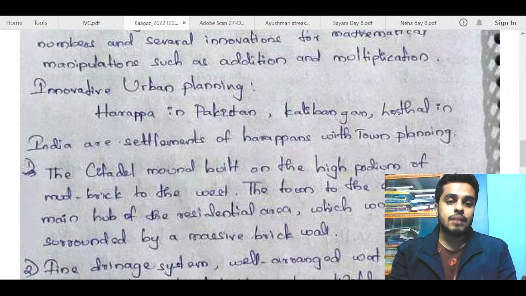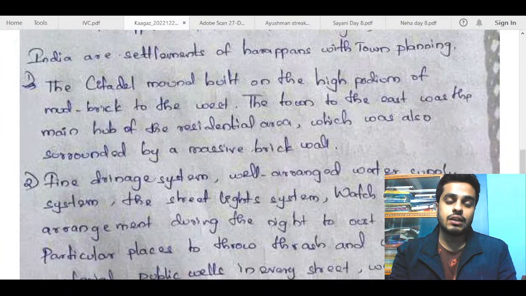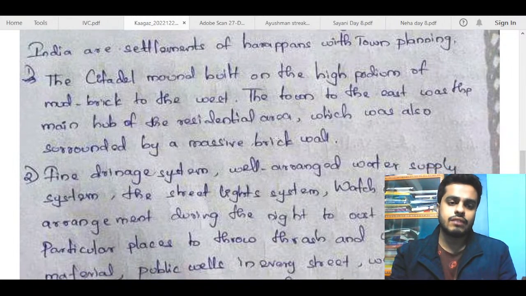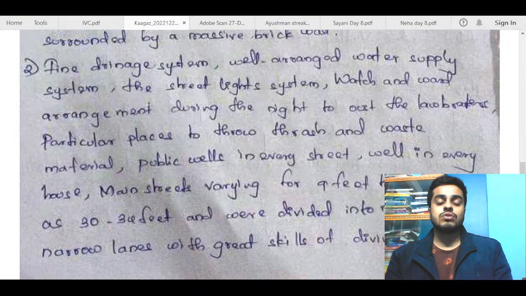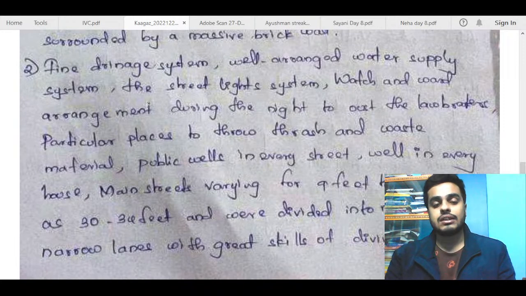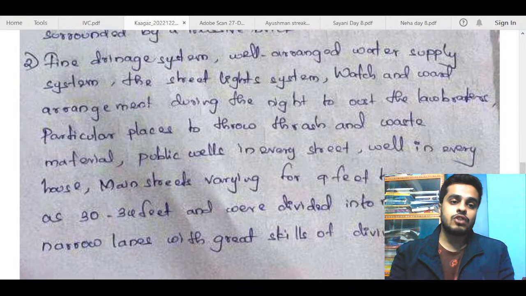Innovative urban planning: Harappa in Pakistan, Kalibangan and Lothal in India are settlements of Harappans with town planning. So here you can talk about those roads and drainage system and all. Citadel mound built on a high podium of mud brick to the west. Town to the east was the main hub of the residential area, which was also surrounded by a fine drainage system. For example, you have talked about the drainage system earlier also, and again here you are mentioning it. So you understand there's no benefit of repeating points. I think that is harmful. The examiner will cut your marks if he finds repetition multiple times.